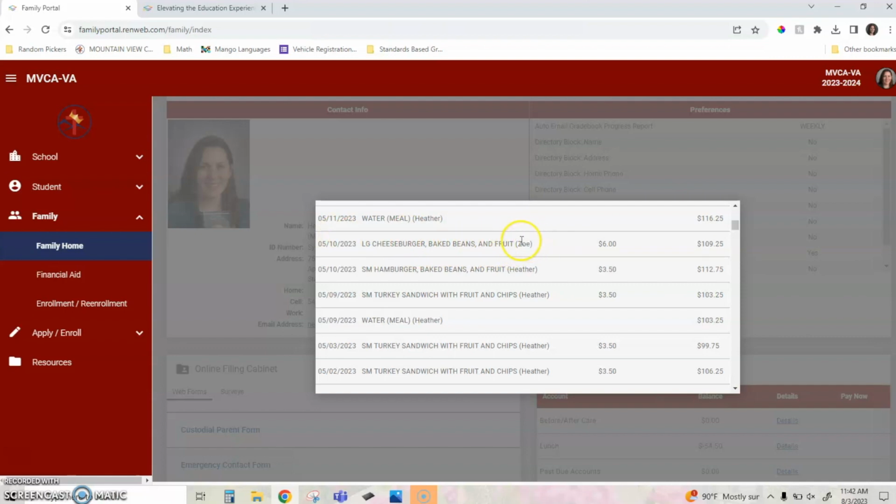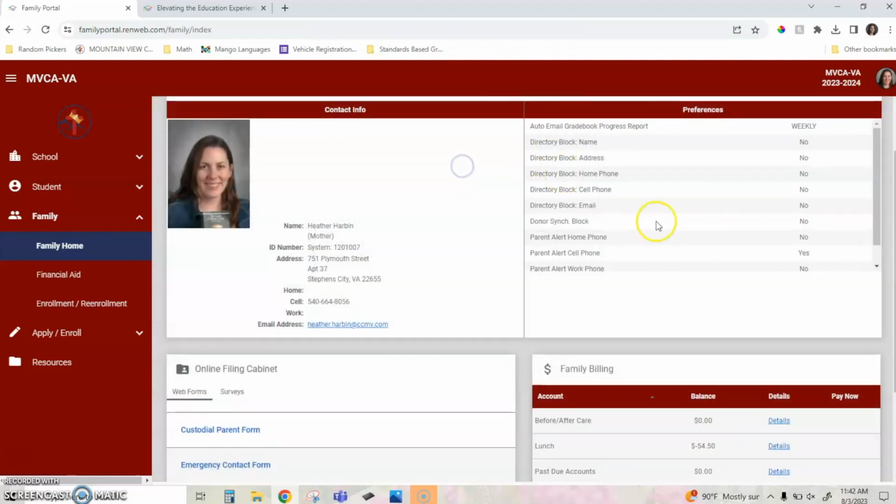So if you have multiple children or multiple people using your lunch account, you can actually see which child or which person is making the charge if they are doing lunch charges. So again, when Mr. Bordelon or Ms. Mingle asks you to check your accounts and check your balances, this is what they are asking you to check. Your child does not have access to see this information. If I continue to scroll, I can also check my tuition balance and other accounts as well. For privacy reasons, I'm not going to scroll down for that, but it functions the same.